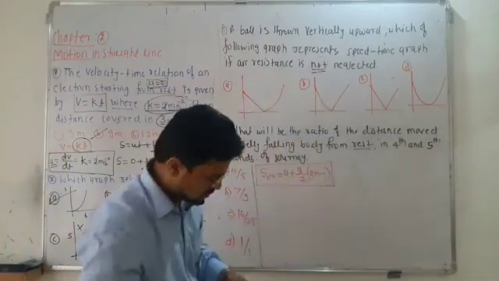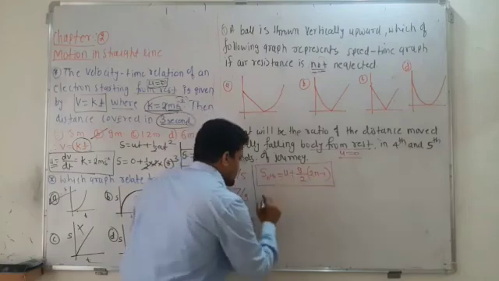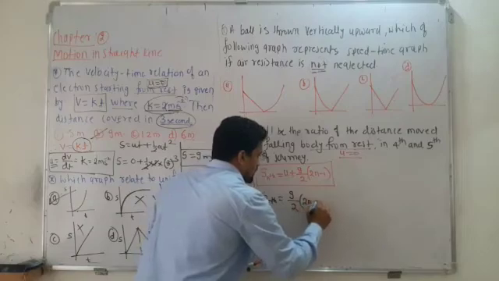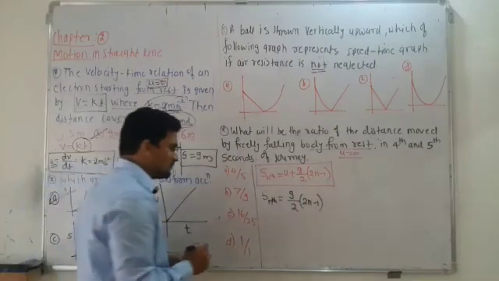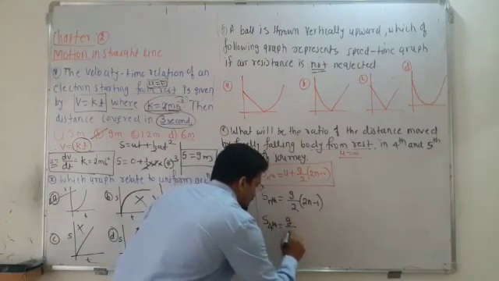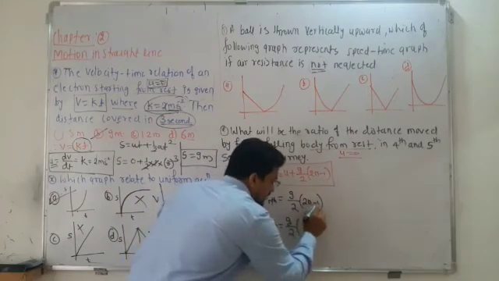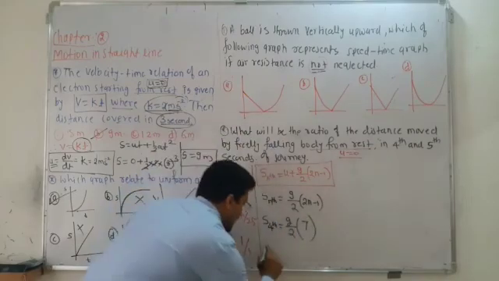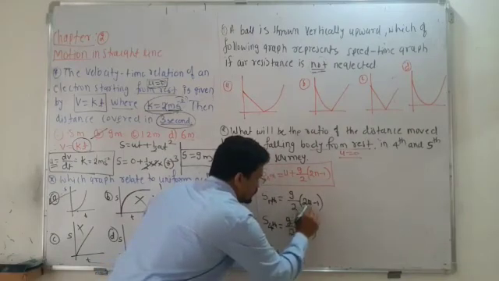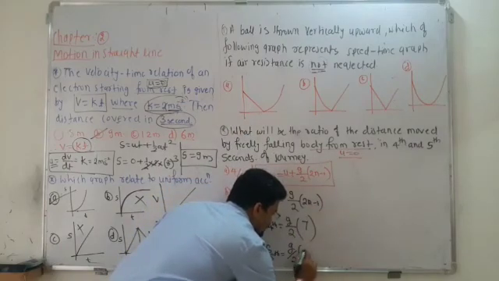Starting from rest means u is equal to 0. So simply this equation can be written as S nth is equal to g by 2 into (2n minus 1). In case of the fourth second, it becomes g by 2. n becomes 4 because it is the fourth second. So 2 into 4, 8 minus 1, it becomes 7. And in case of the fifth second, it becomes g by 2, 2 into 5, 10, minus 1, it becomes 9.